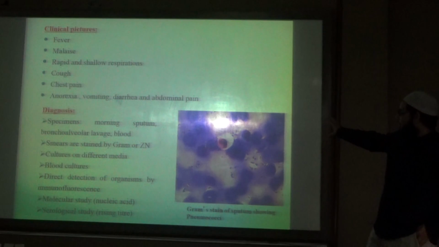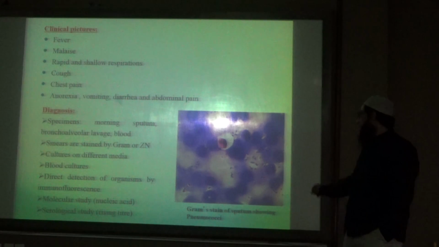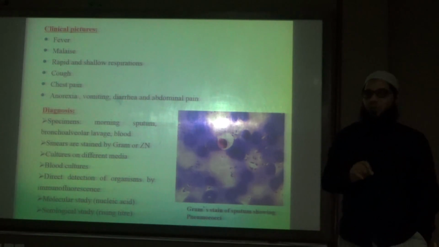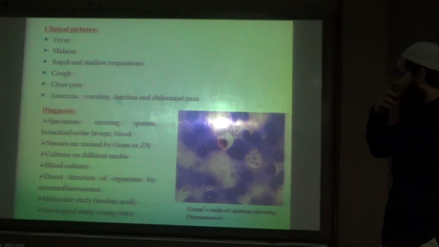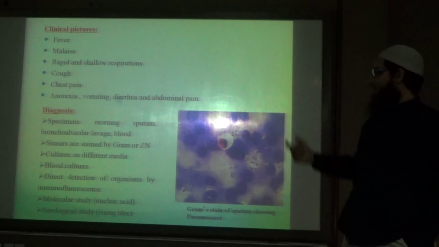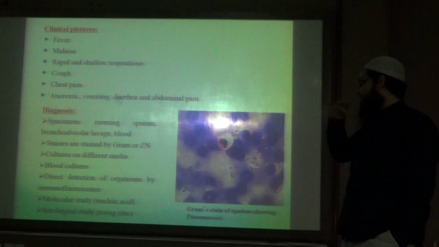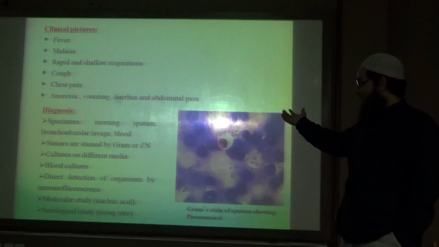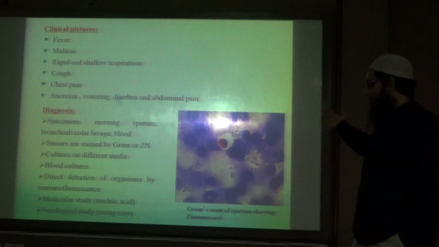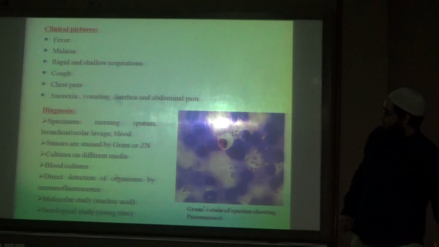This is a picture of a sputum sample showing the presence of Streptococcus pneumoniae or pneumococci. If you see these small dot-like structures, this is gram-positive cocci. What is the color of gram-positive cocci? Purple or violet color. Clinical features: fever, malaise, cough, chest pain, etc. are common features. Diagnosis: as it is a lower respiratory tract infection, pneumonia, sputum is an important sample. We can do gram staining or Ziehl-Neelsen staining if we suspect tuberculosis. We culture on different media. You can also do blood culture if you suspect septicemia or bacteremia.